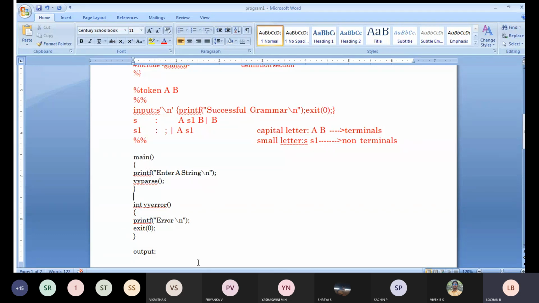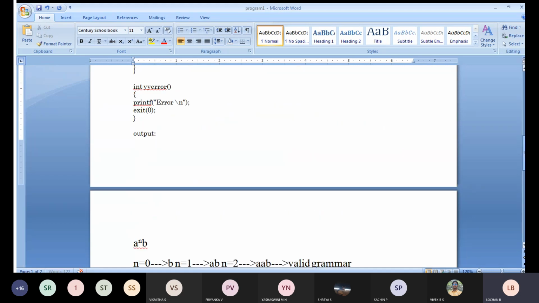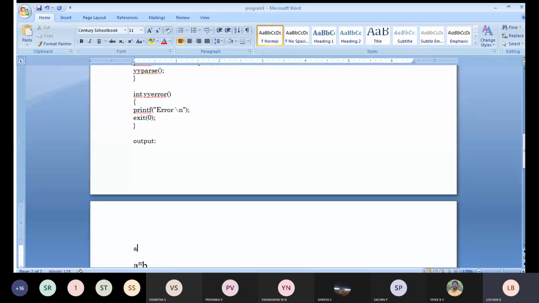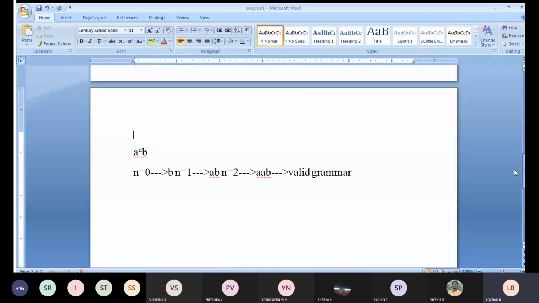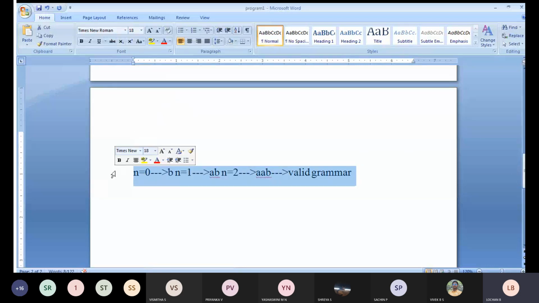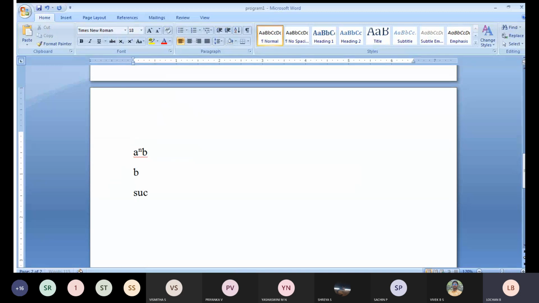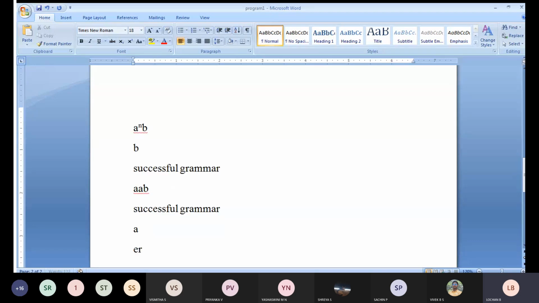In that particular case, if you get a valid grammar, it will be successful. You are going to get the message as successful grammar. If not, you will get unsuccessful grammar. So the output, for example, is a to the power n b. If you give b, you will get successful grammar. If you give A, B, I'll get a successful grammar message. Same thing, if I give A, I'm going to get an error.